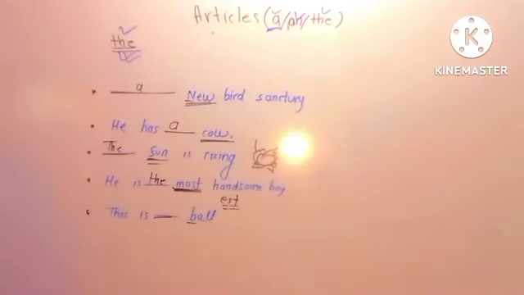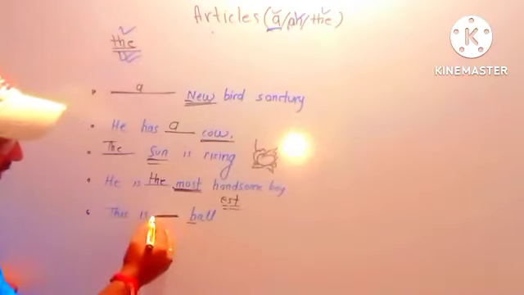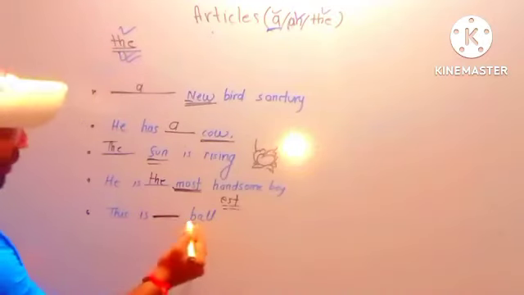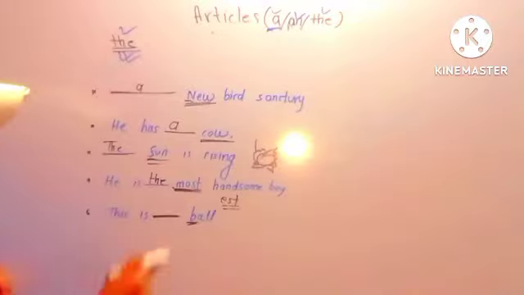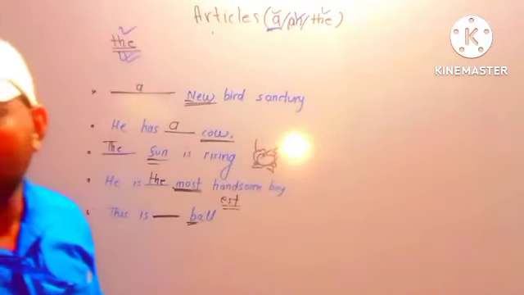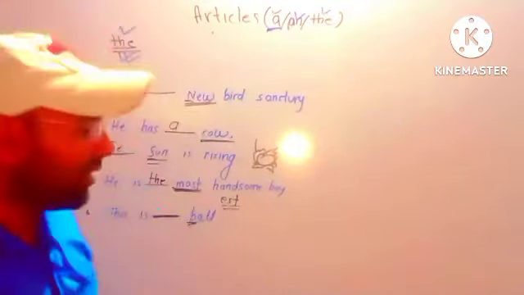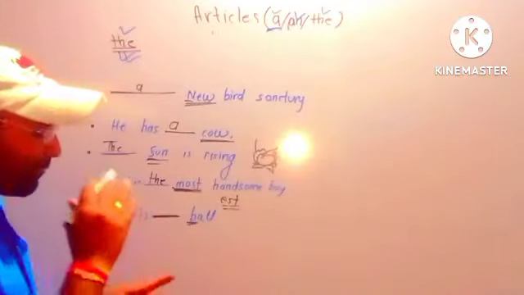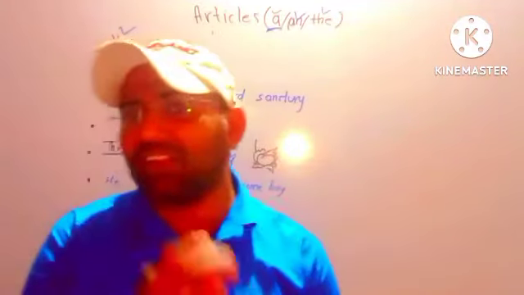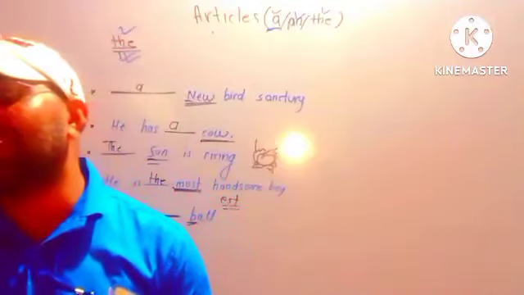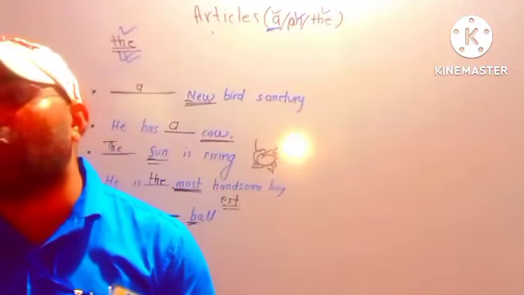Next one, this is dash ball. What's the condition? After the blank, we have to check the first letter. So here's the blank. After the blank, what's the first letter? B. So B is a vowel? No, sir. B is a semi-vowel? No, sir. B is neither a vowel nor a semi-vowel.